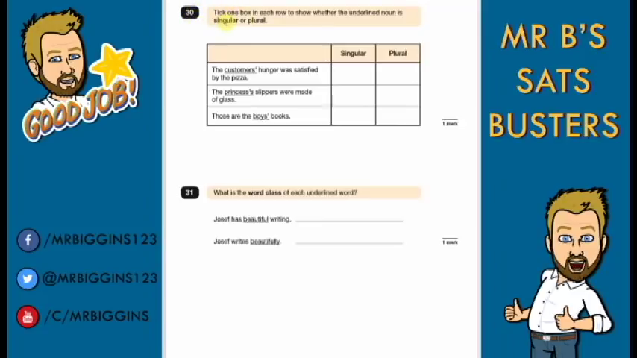Question 30. Tick one box in each row to show whether the underlined noun is singular or plural. Okay, plural means more than one, singular obviously means singular one.